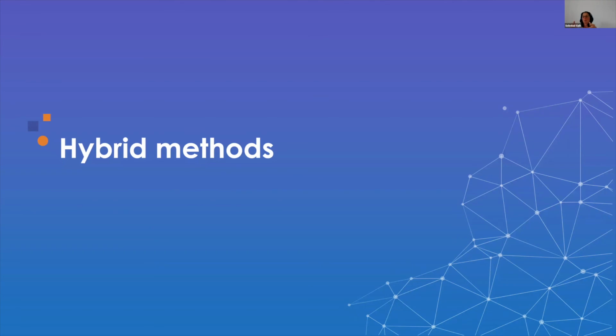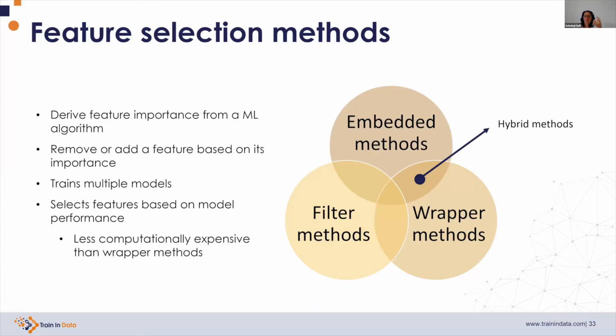Now, there are also some algorithms that don't fit within one of these categories per se. They tend to have some characteristics of embedded methods and some characteristics of wrapper methods. So these are what I call hybrid methods. Hybrid methods, first, derive the feature importance from a machine learning model, for example, from a decision tree. And then they remove or add features based on this importance.